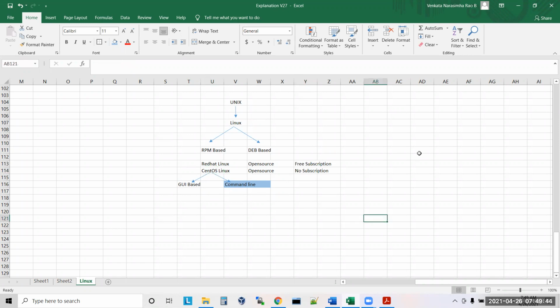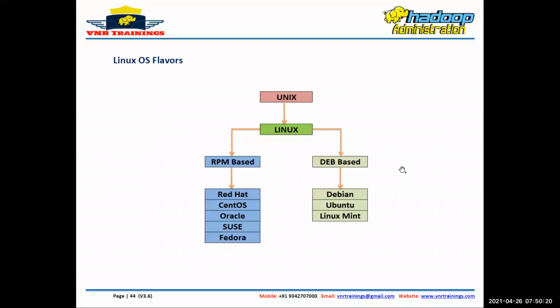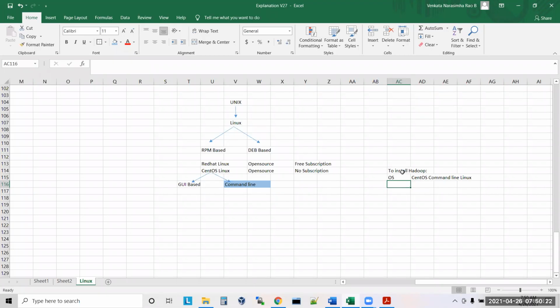Now, to install Hadoop, we decided on the OS. What is the plan now? What is the OS we are going to take? We are going to take CentOS, command line Linux. Is it fine? Yes. CentOS command line Linux. It is not CentOS GUI based Linux. No. Clear? So this is fine. Now what next?